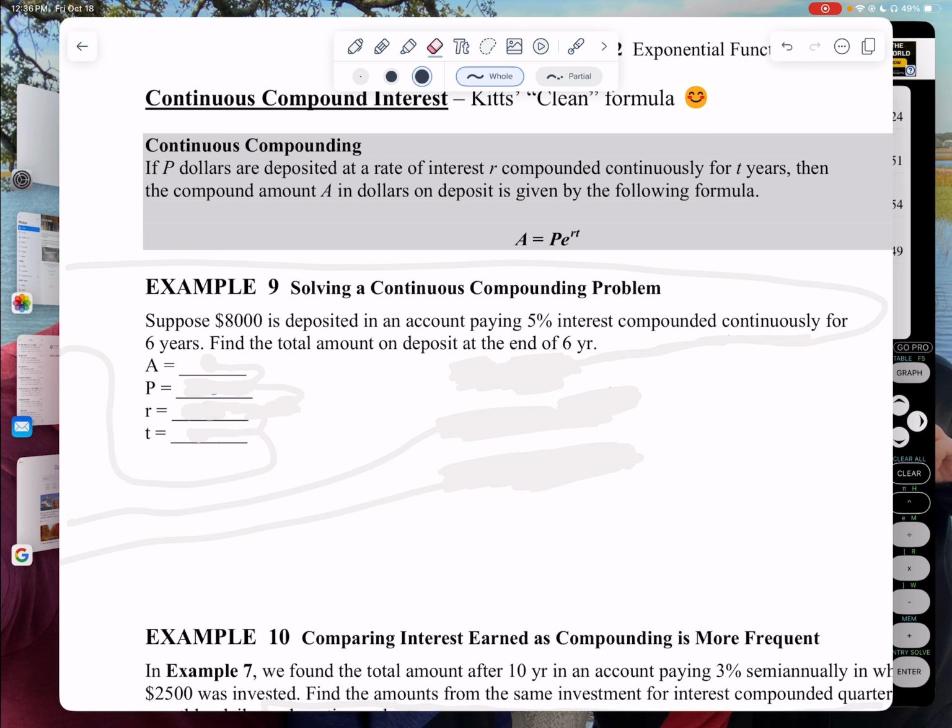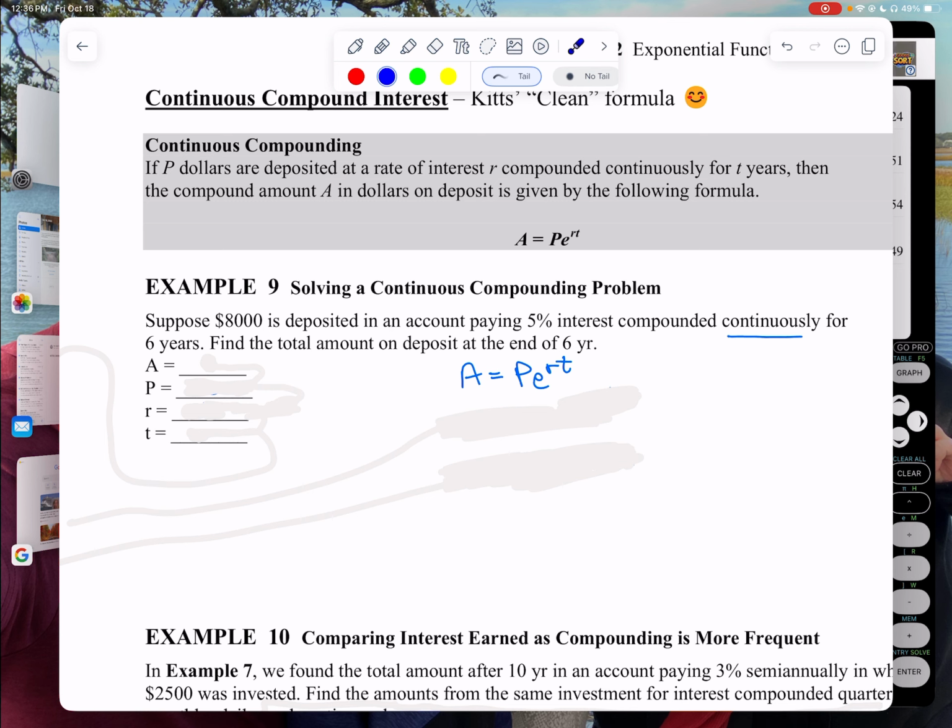So we are going to use this whenever it says it is compounded continuously. The minute it says compounded continuously, you use the PERT formula. Call it the clean formula, because there is such a thing as Pert shampoo. If you're young, you probably have never heard of it. You'll see it in Walmart. That's all the old people like me buying the Pert.